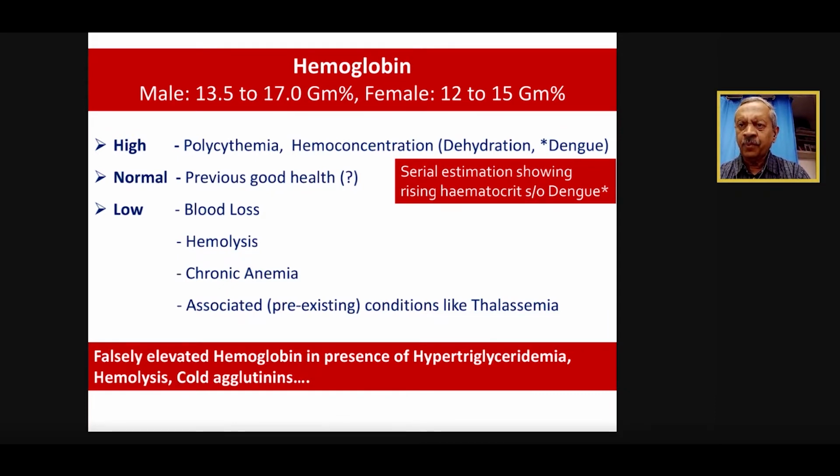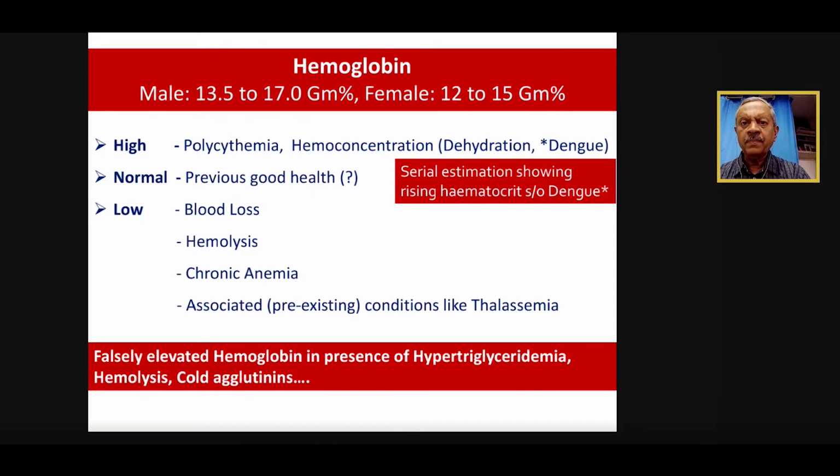So hemoglobin is a very important parameter to begin with, but always remember, if the patient has previous reports, it's worthwhile to check. If somebody's hemoglobin has been persistently 9 or 10, either he has some chronic anemia like iron deficiency anemia, or maybe he has thalassemia. We'll be further discussing later.